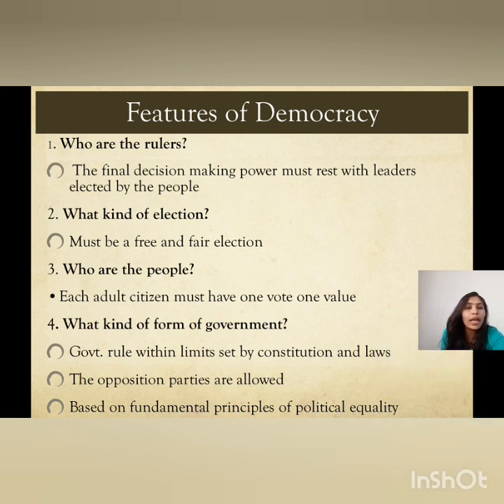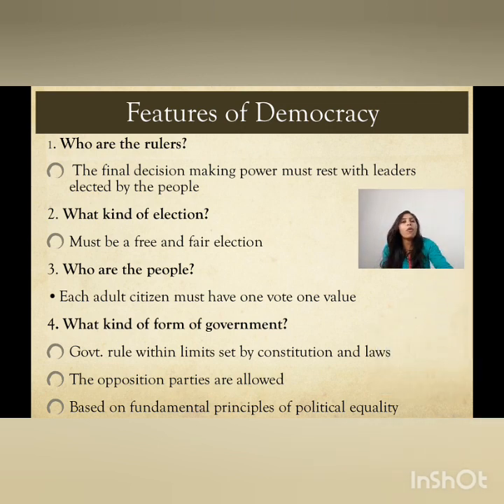And the fourth: what kind of government, meaning how should our government work? Government rules within the limits set by the constitution and the laws. The opposition parties are allowed, based on the fundamental principle of political equality. So the fourth feature says that the elected leaders should follow the constitution. The opposition party should be allowed to oppose, and it should be on the basis of political equality.